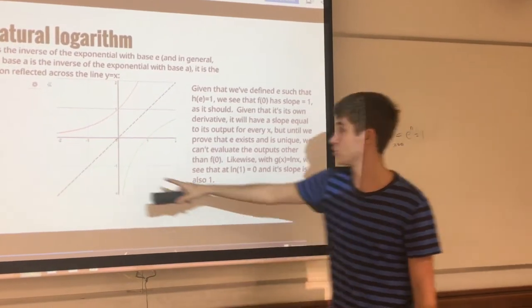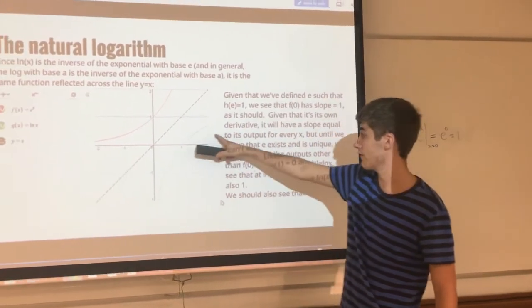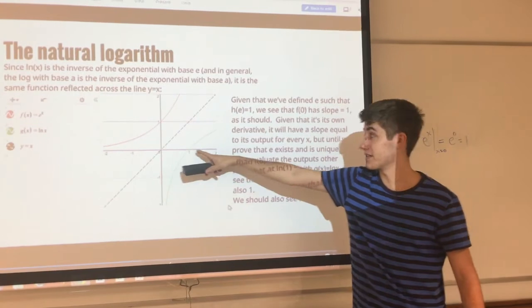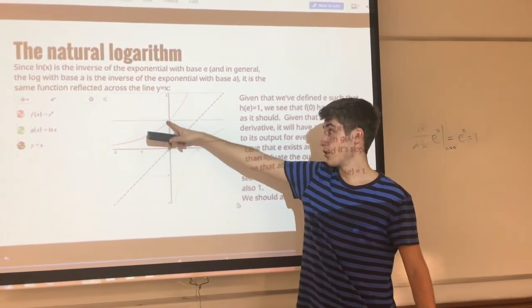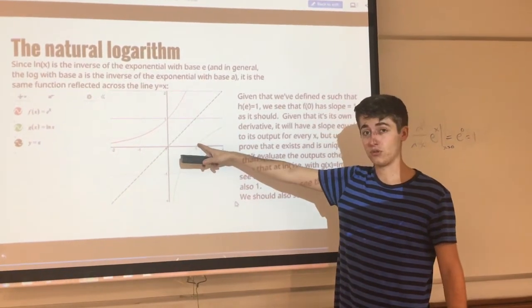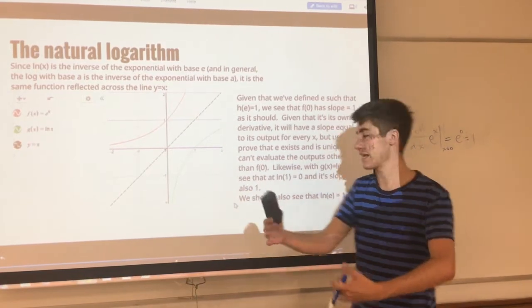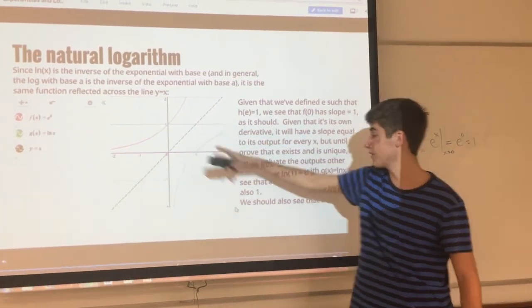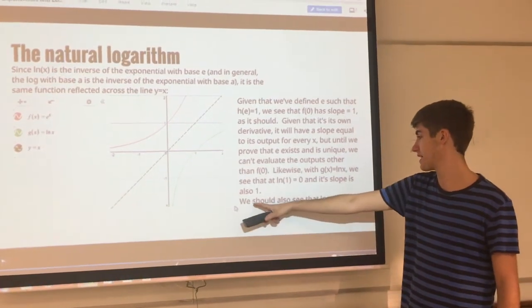Likewise, if we look at g of x, which I've made natural log of x, we have that ln of 1 is 0, which makes sense because e to the 0 is 1, so we'd expect that the inverse, natural log of 1, to be 0. It just flips the x's and the y's, as we said before. And its slope is also 1, right there. We'll show that that has to be the case later.